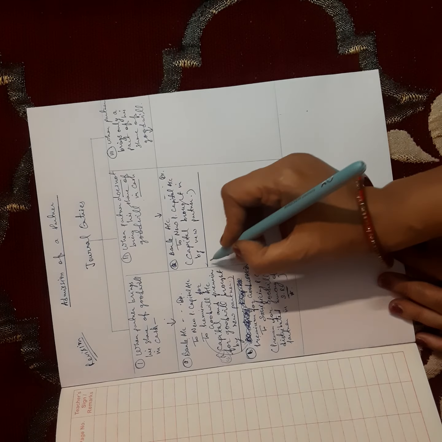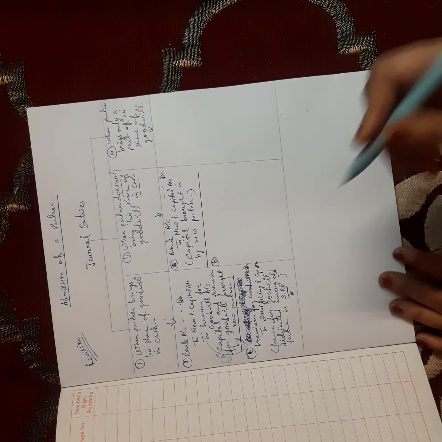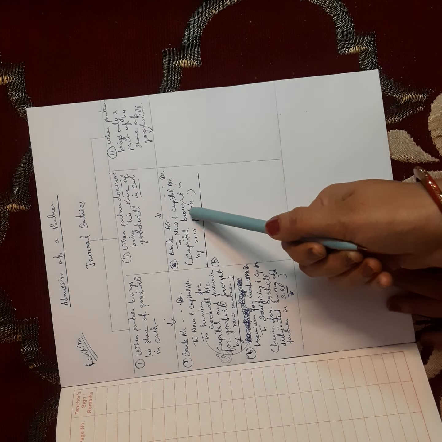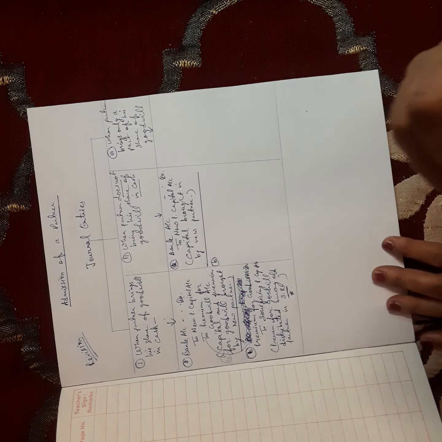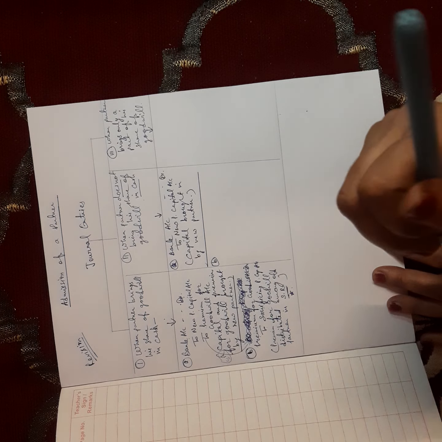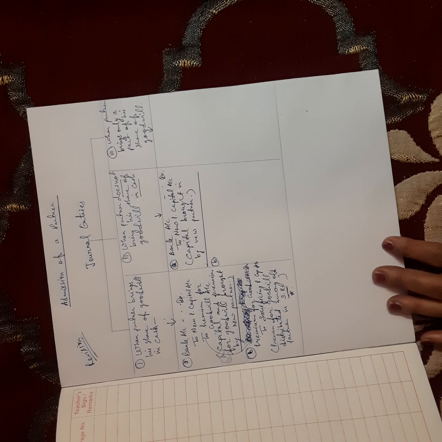After that, the second journal will be there. Even though the new partner does not bring premium for goodwill in cash, the calculation will be there of how much premium he needs to pay, and his current account will be debited with that amount.